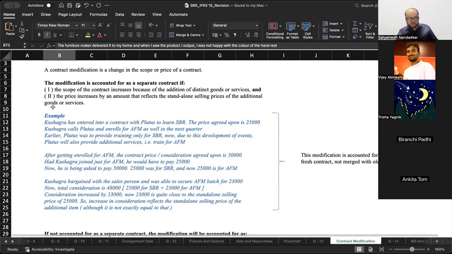Okay, have a look at this example once. Just go through it once. I'll increase the size. Read it properly.